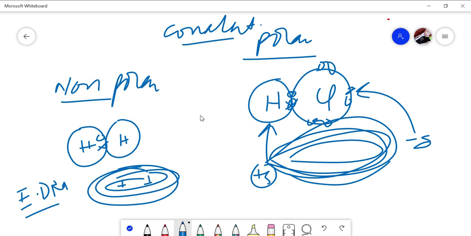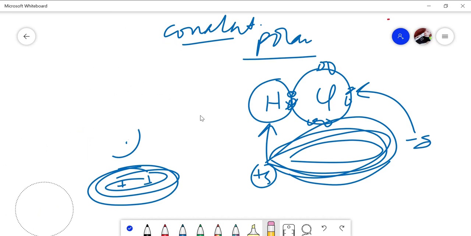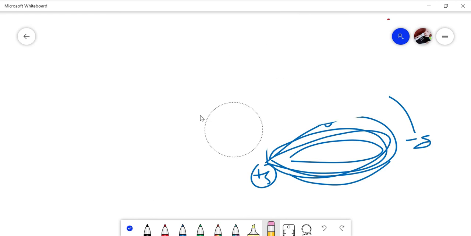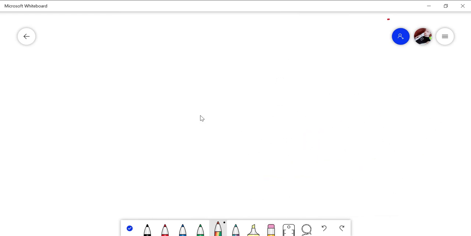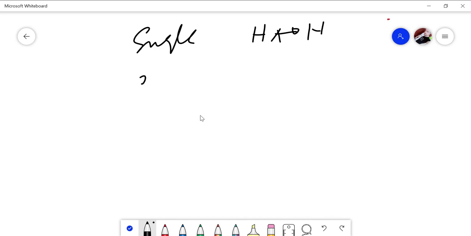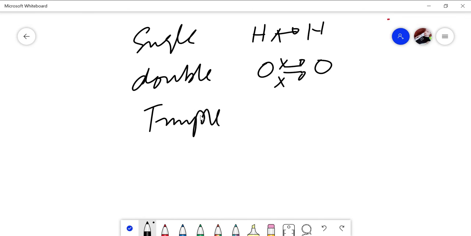Then we classified pure covalent substances into three categories. Single covalent bond: two atoms are close together, there's one dot and a cross. Then we have double covalent bond where oxygen and oxygen are combined together, dot, a cross, dot and a cross. And we have triple covalent bond in which nitrogen and nitrogen are brought together, dot and a cross, dot and a cross, dot and a cross.